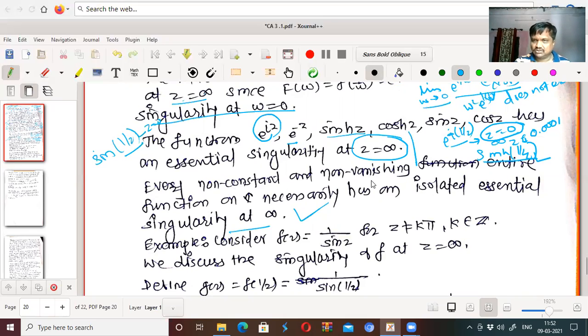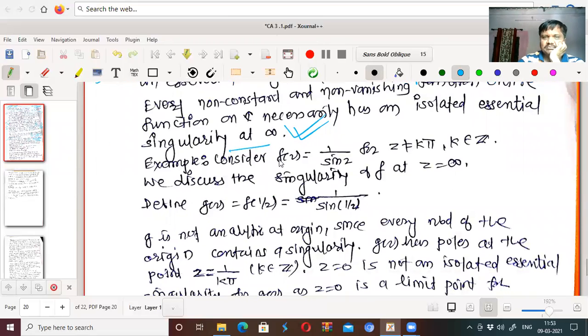Sin z is vanishing, since sin z equal to 0 for some values, so these are not non-vanishing, but e to the power iz is non-vanishing. So every non-constant and non-vanishing function which is entire on C necessarily has an isolated essential singularity at infinity.